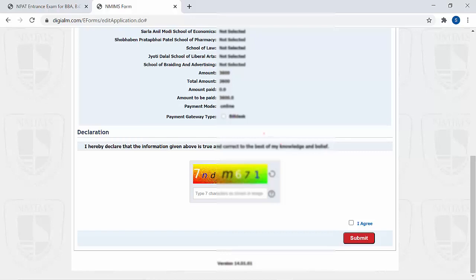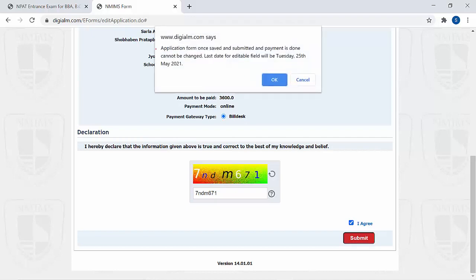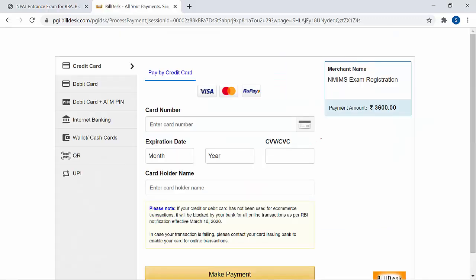Now payment gateway type BillDesk. Now CAPTCHA. If you agree, click here and then submit. So it says once the application form is saved and submitted and payment is done, it cannot be changed. Last date for editable fields will be Tuesday 25th May 2021. Okay guys, so be careful, fill all the details correctly and then only submit.